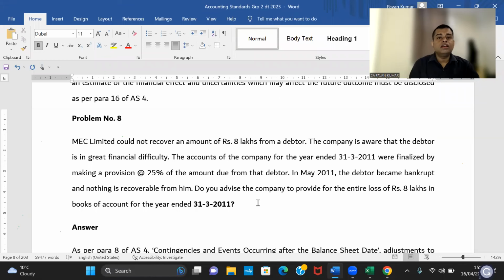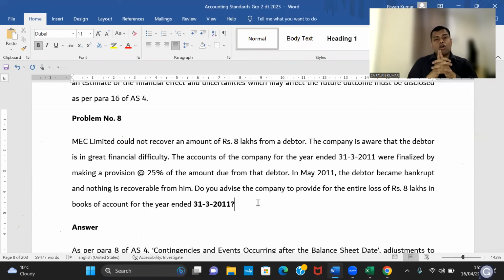Total 8 lakhs should be recognized as a loss. So an allowance to be made. In the latest accounting standards, we call it allowance. In old accounting standards, which is CA Intermediate level, we call it a provision. A provision for non-recoverable. Okay, the new language is an allowance for non-recoverable. You write provision, that is still fine.